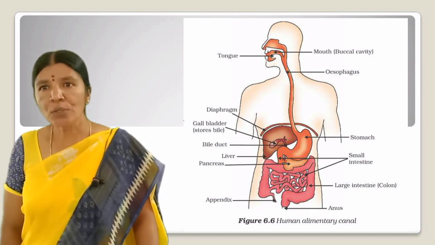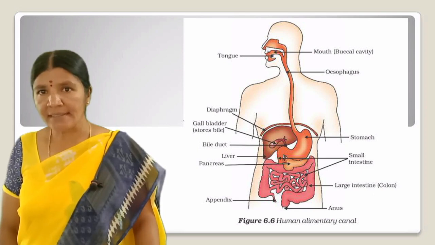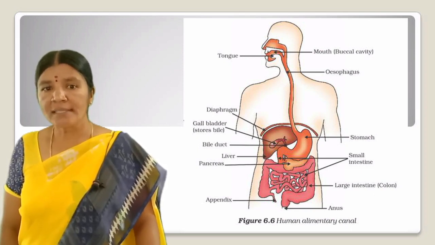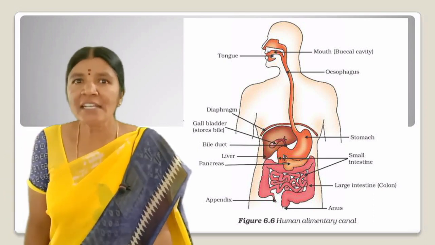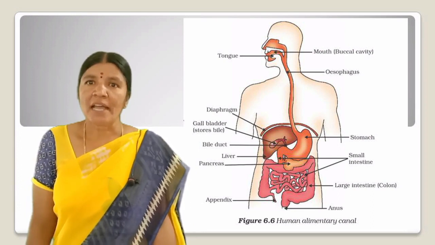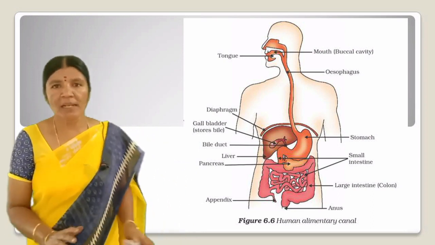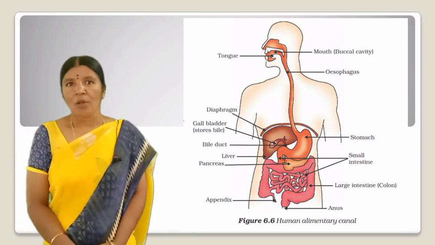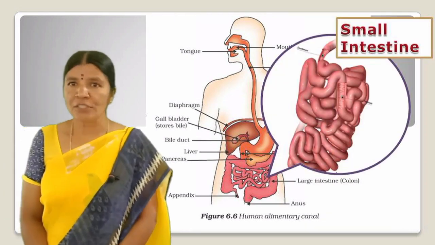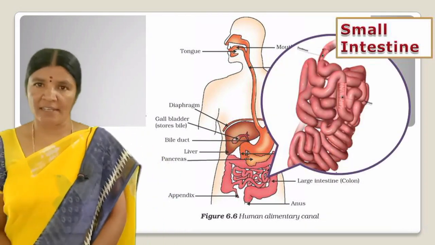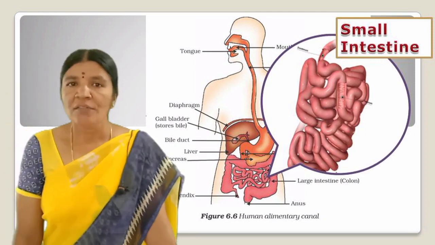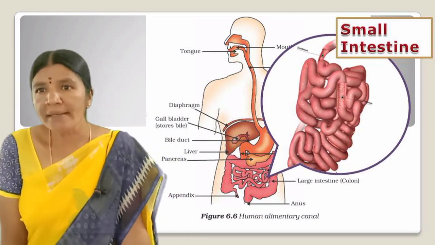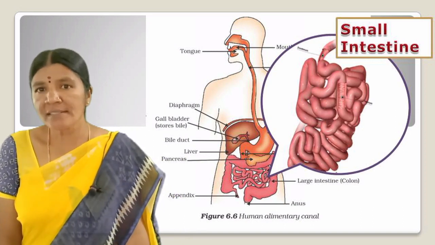The hydrochloric acid creates an acidic medium which facilitates the action of the enzyme pepsin. The mucus protects the inner lining of the stomach from the action of the acid under normal conditions. Okay, from the stomach, the food now enters the small intestine. This is the longest part of the alimentary canal, which is fitted into a compact space because of extensive coiling.